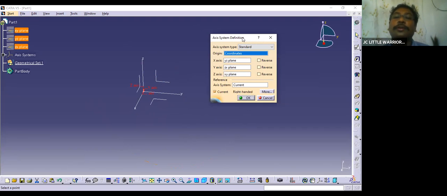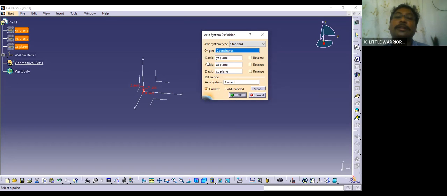It will show you all these details. Okay, origin is coordinates. Okay, xy plane. If you want to reverse it, you can reverse it.